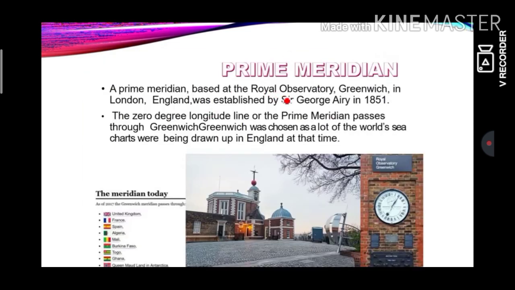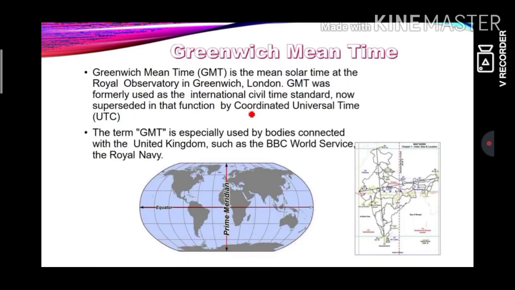Prime meridian based at the Royal Observatory Greenwich in London, the 0 degree longitude line or the prime meridian passes through Greenwich, which was chosen as the prime meridian. This is the Royal Observatory in Greenwich. Greenwich Mean Time, that is GMT, is the mean solar time at the Royal Observatory in Greenwich, London. Formerly used as International Civil Time Standard. Now normally people call it UTC, that is Coordinated Universal Time. The term GMT is especially used by bodies connected with the UK, such as BBC World Service and Royal Navy.